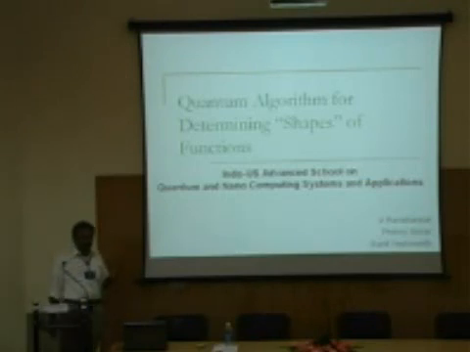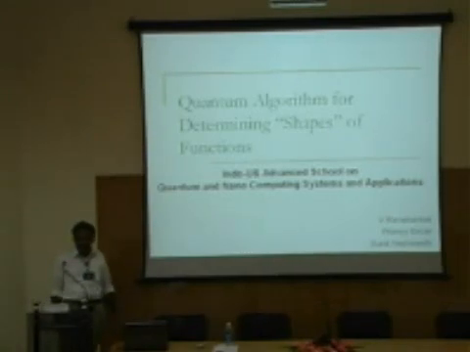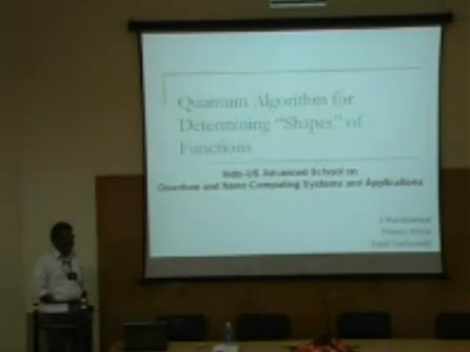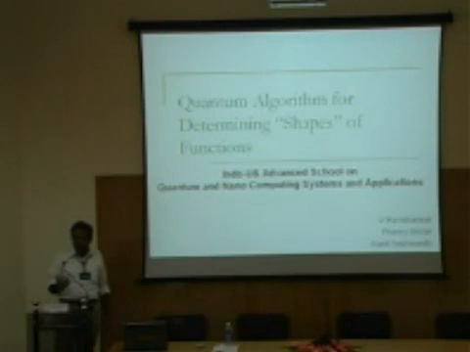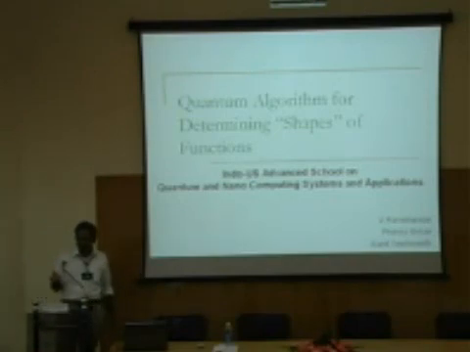But some of the examples could be, is the function constant? That is the kind of question that one would ask in Deutsch's algorithm, when you had a qubit going to a qubit, 0, 1 going to 0, 1. Or if you have a more complicated function, let us say there are 2 qubits, and the values are 0, 1, 2, 3, then there are something like 4 to the power of 4 functions possible. I can ask, how many functions have 2 minima? How many functions are piecewise continuous? How many functions have maxima? And the question is, is it possible to determine these things by a minimal number of measurements?